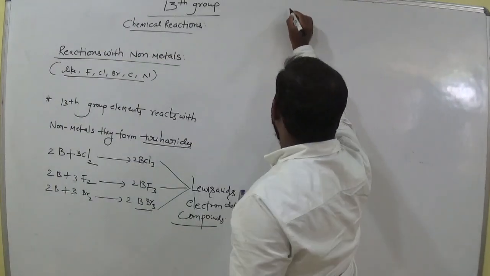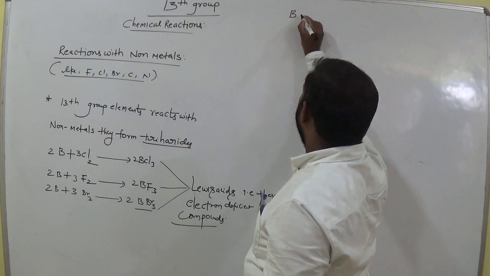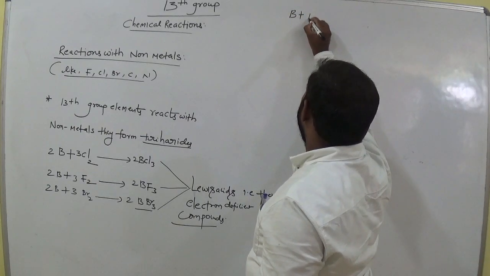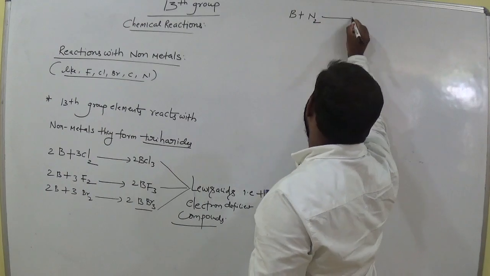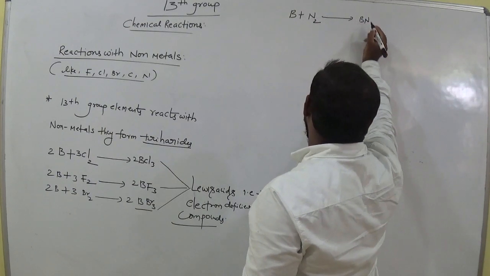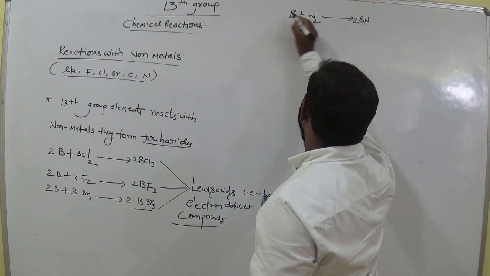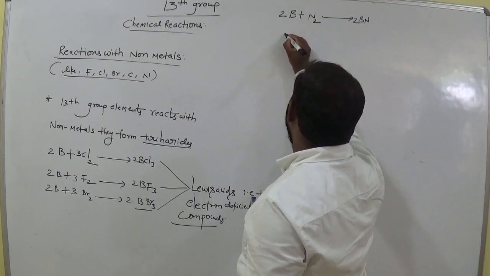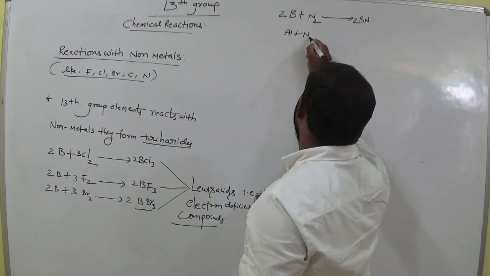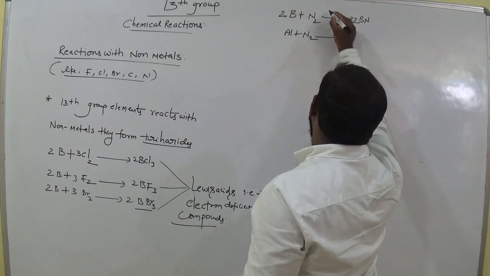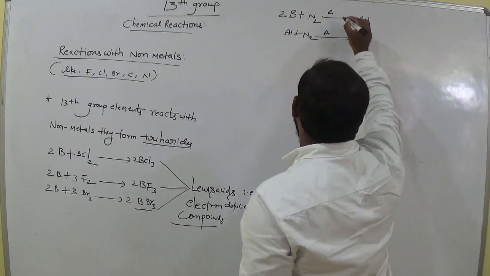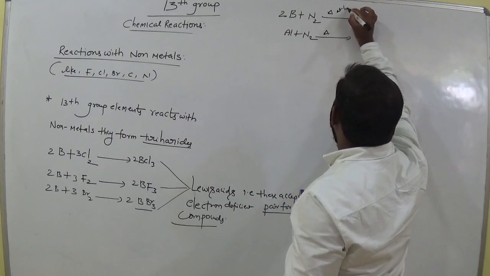Now, suppose boron interacts with nitrogen, it gives boron nitride. Here we have 2 nitrogens, so 2 borons, keep 2. And suppose aluminium is treated with nitrogen gas, at high temperature, remember this, it gives aluminum nitride.